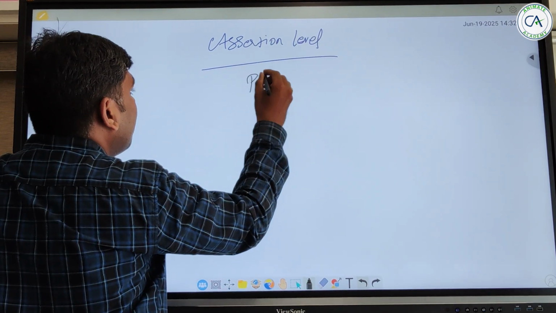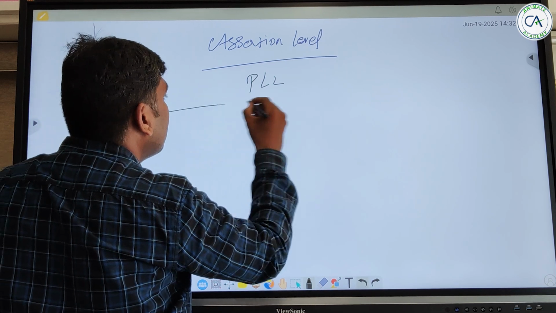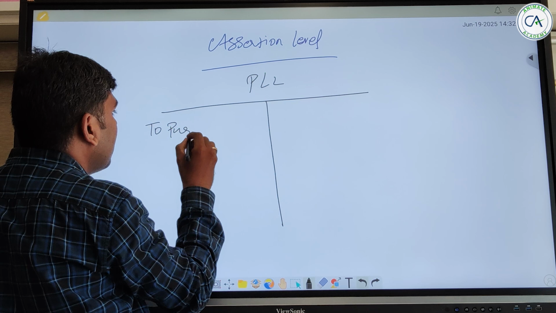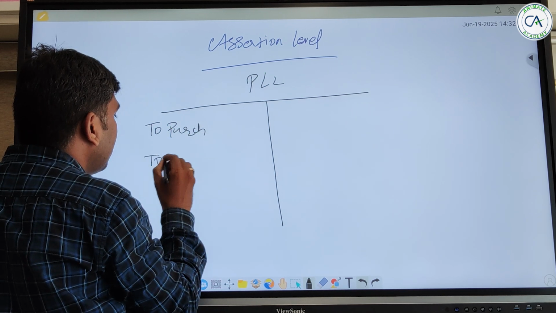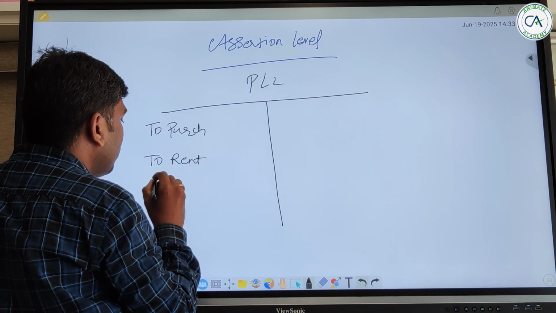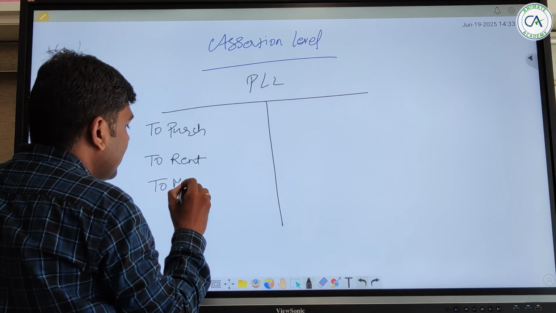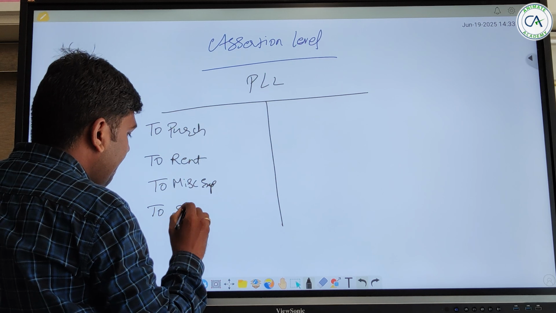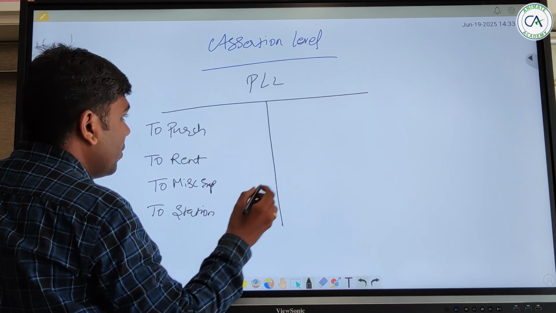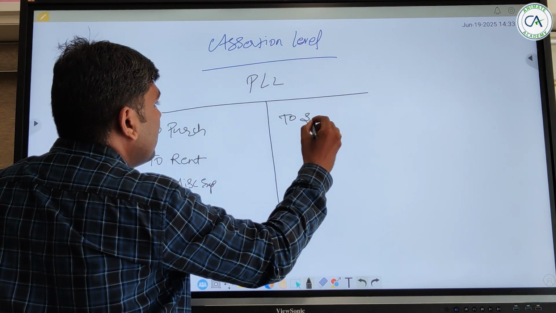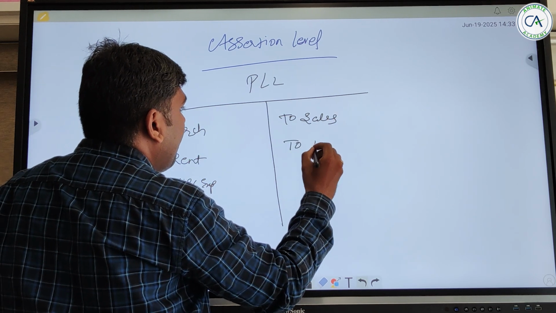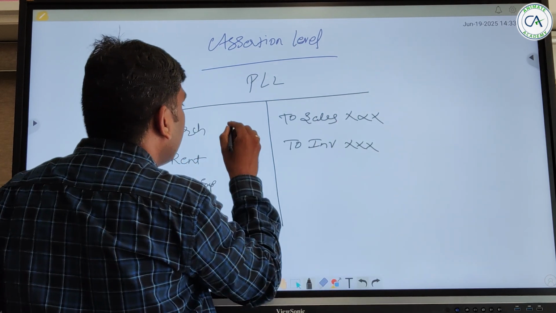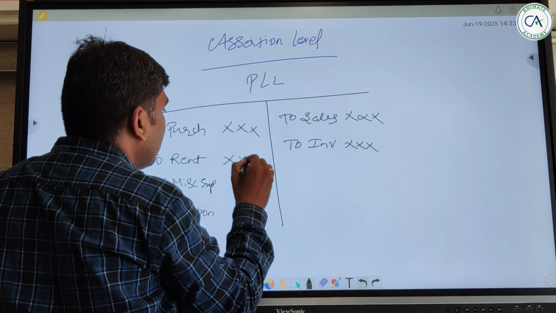Again we are going with the same profit and loss account: purchases, rent, miscellaneous expenses, stationery, sales, inventory, XXX, XXX, XXX, XXX.